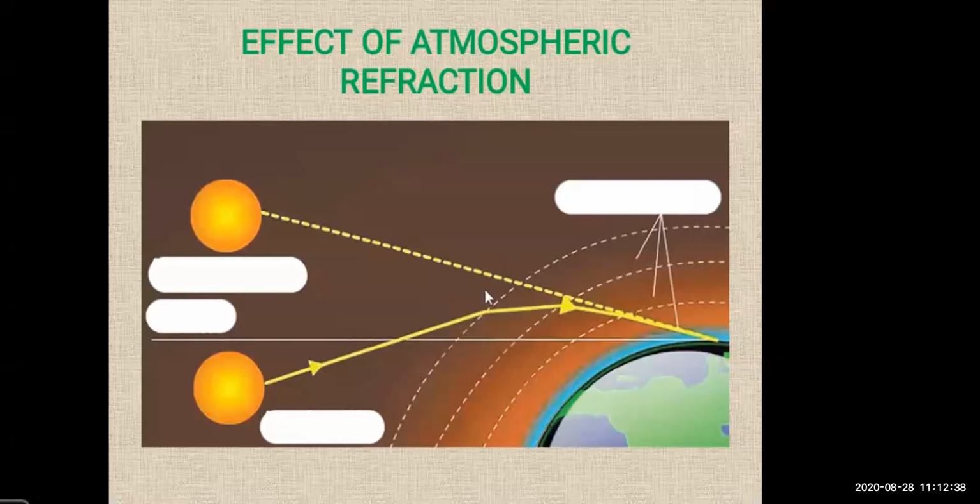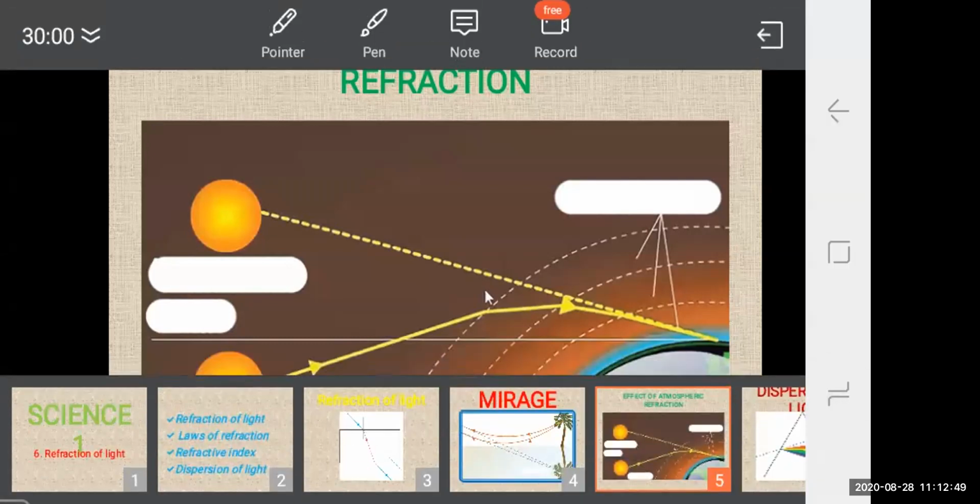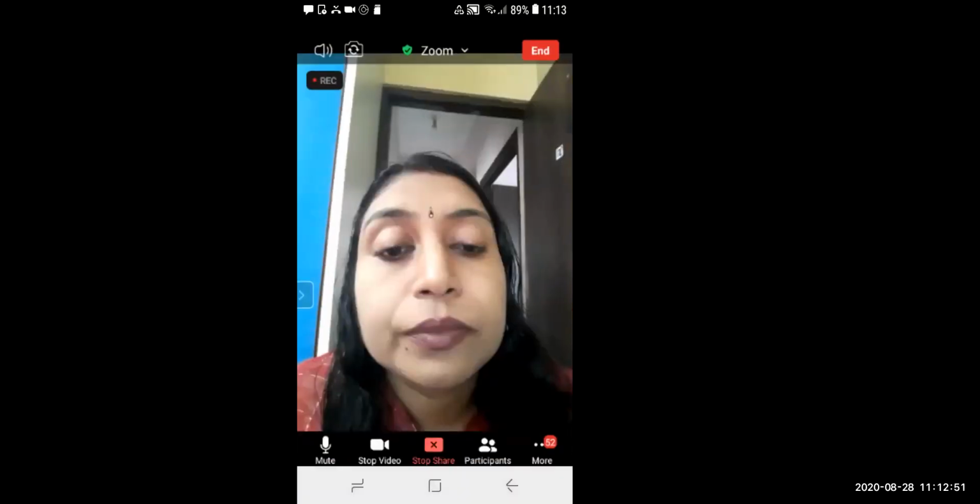Why do they twinkle? They appear to be a point source. I hope you remember the meaning of point source. Okay, give the answers in the chat box, students. Who all remembers what is a point source?